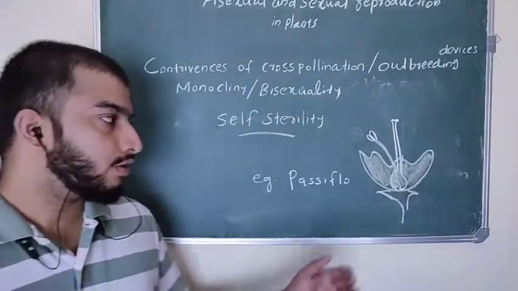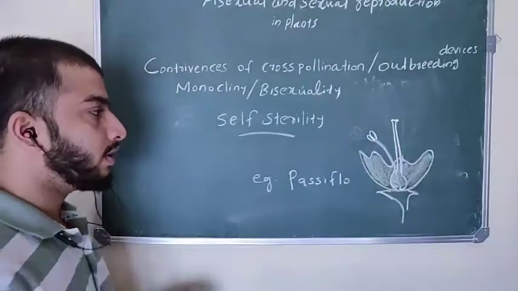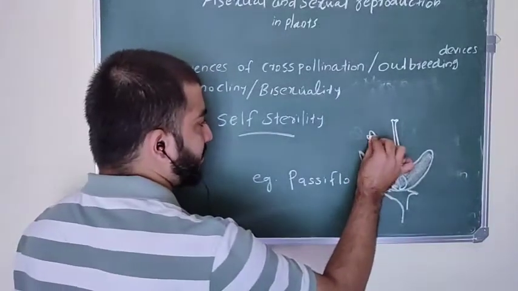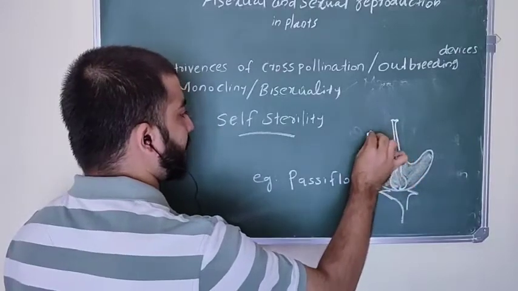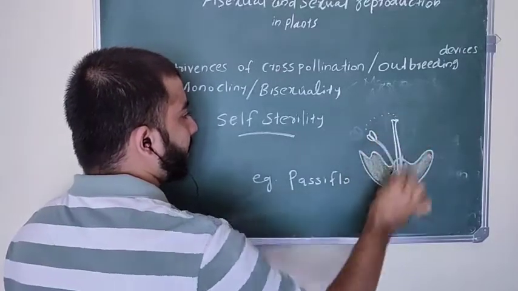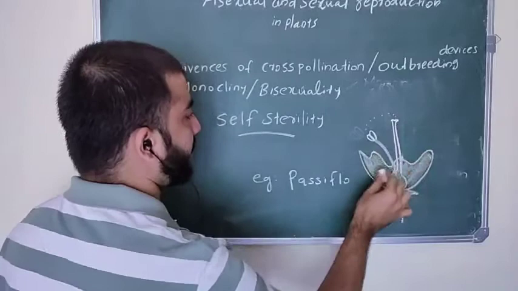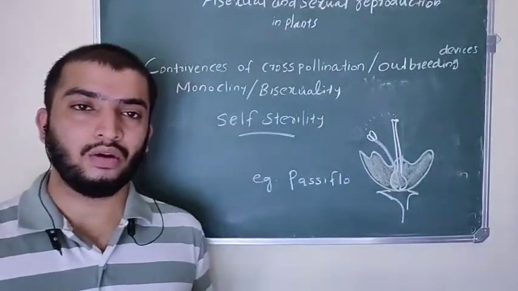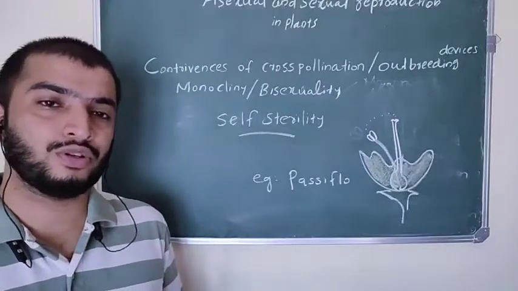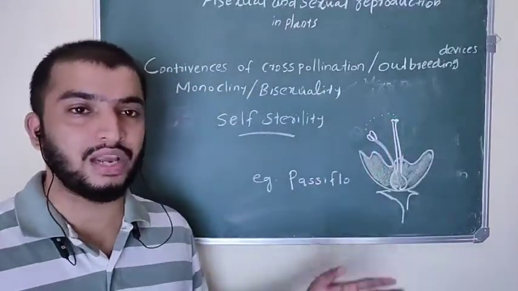So what is it? In a bisexual flower, the stamens produce pollen grains, and these pollen grains fall on the stigma of the same flower, but the stigma rejects the pollen, or the pollen is not able to germinate on the stigma of the same flower.